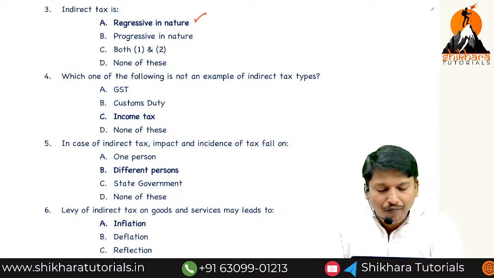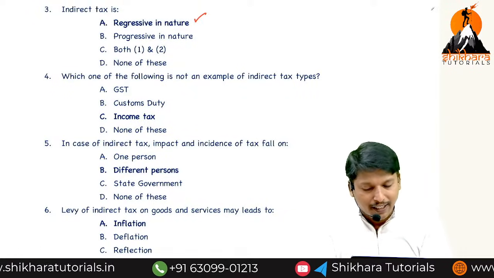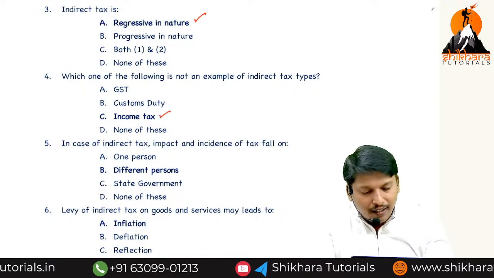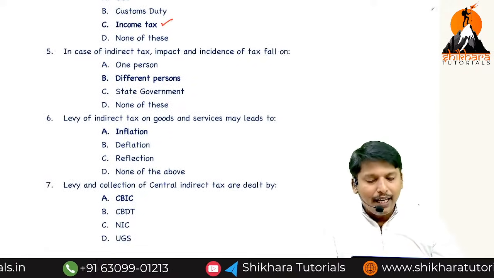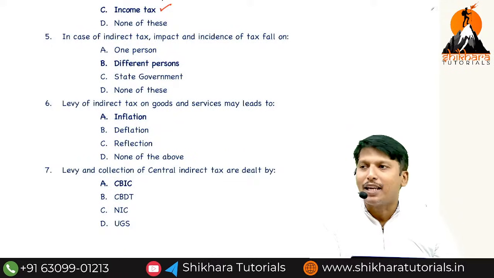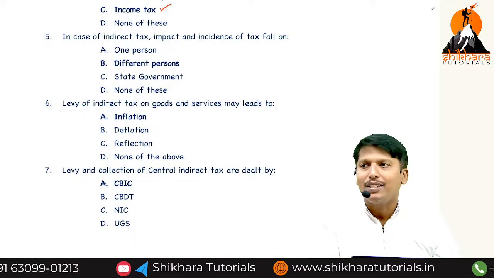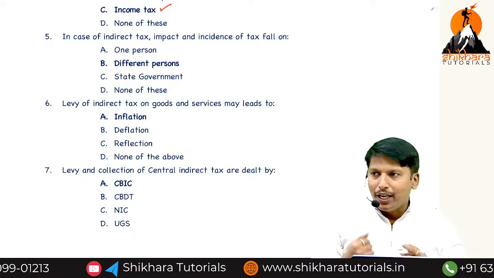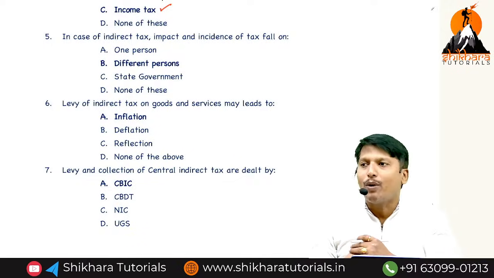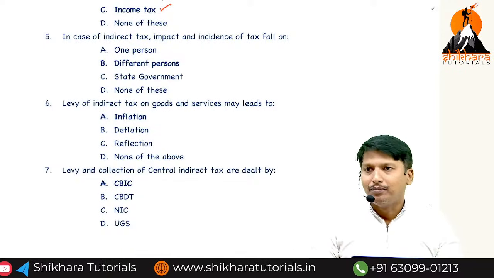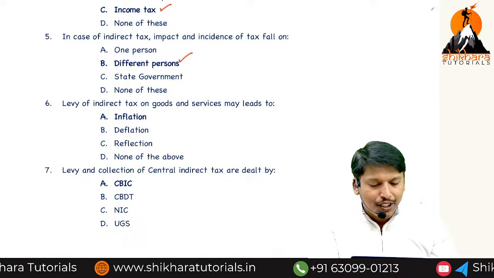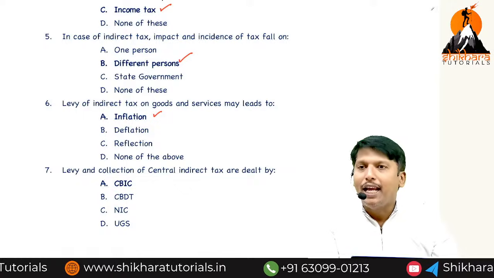Which one of the following is not an example of indirect taxes? GST is indirect tax, customs is indirect tax, income tax is not an indirect tax. In case of indirect tax, the impact of incidence falls on different persons. Every time a supply is made, tax will be paid. So if I purchase and sell to someone else, I will pay the tax, and the person who purchased from me is also required to pay tax, but I am eligible to claim ITC if conditions are fulfilled. Levy of indirect taxation on goods and services may lead to inflation.